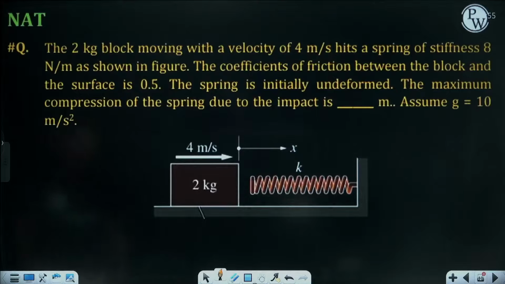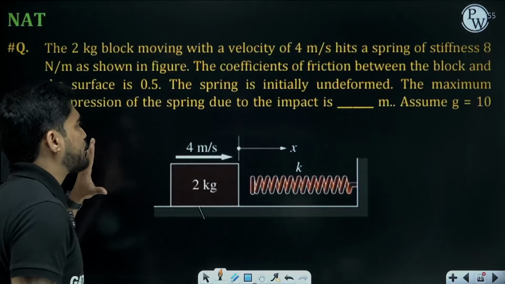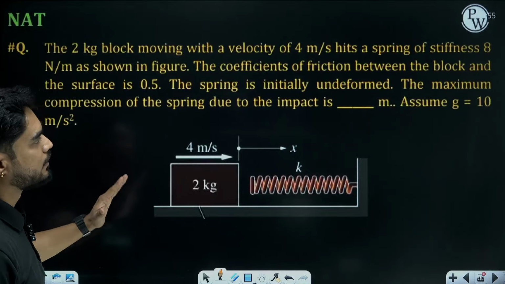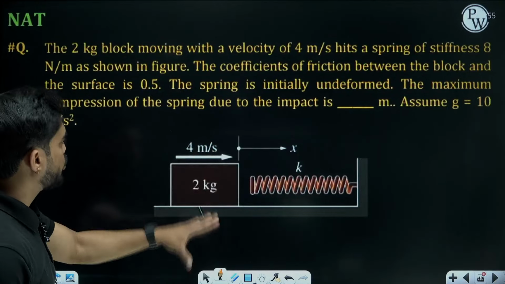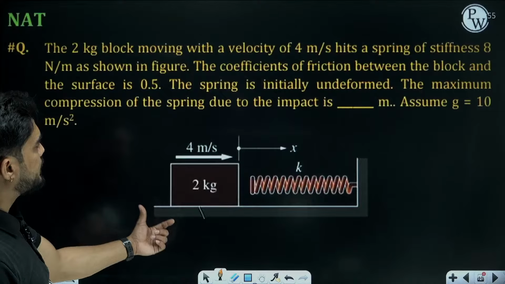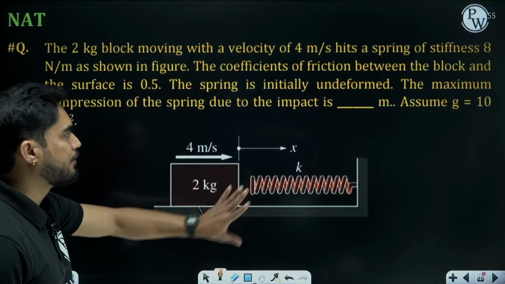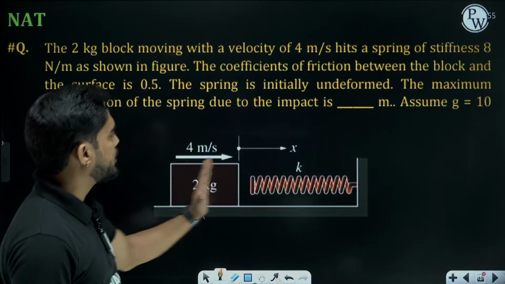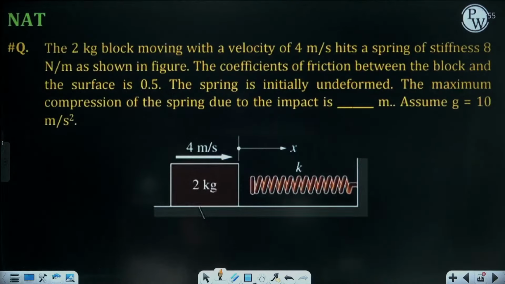Another question from kinetics of particles. A 2 kg block moving with a speed of 4 meter per second hits a spring of 8 Newton per meter as shown in figure. Coefficient of friction between the block and the surface is 0.5. Spring is initially undeformed. Maximum compression due to impact is. Solve this.